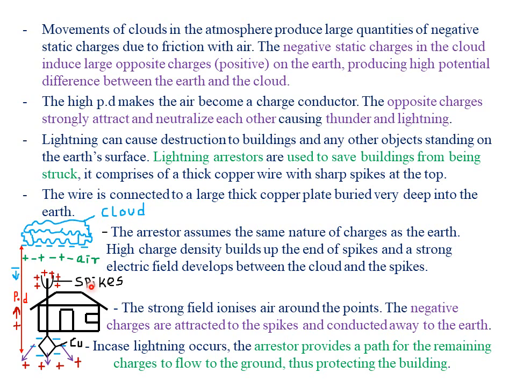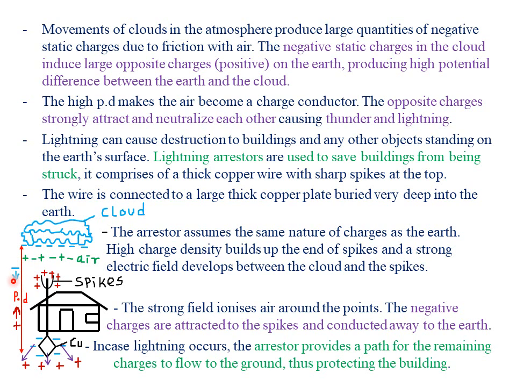Which opposite charges? Remember, the earth is positively charged now, while the clouds are negatively charged. So the electrons or the negative charges from the cloud will be attracted to the positively charged surface of the earth, while the positive charges on the surface of the earth will be strongly attracted to the negatively charged clouds. So the negative charges from the cloud move downwards looking for the positive charges from the earth. At the same time, the positive charges from the earth move upwards because they are being attracted by the negative charges. Again, remember that unlike charges will always attract each other.